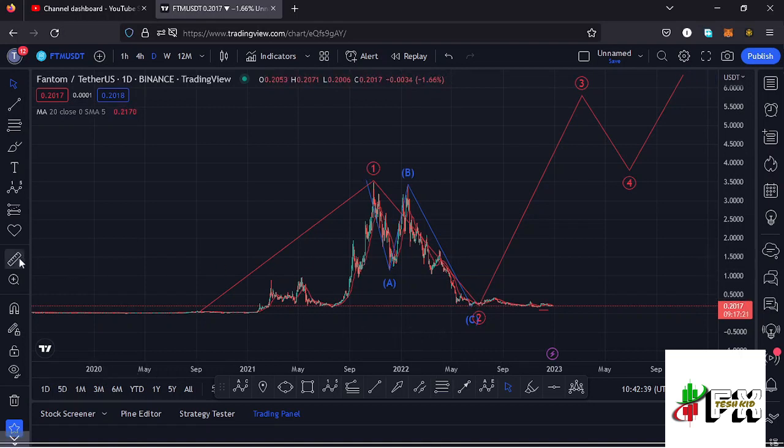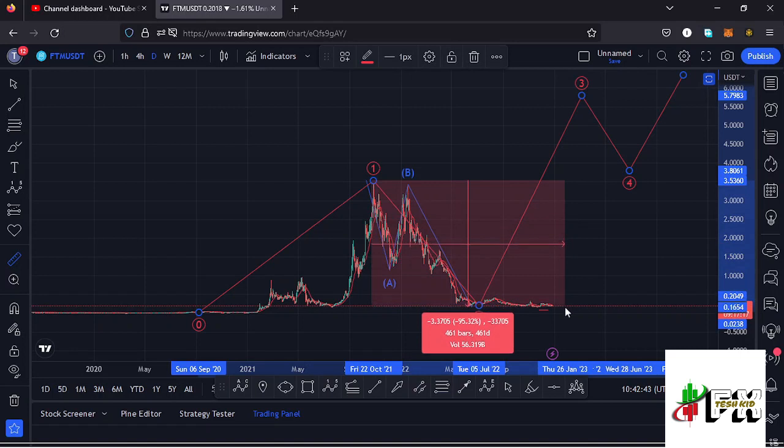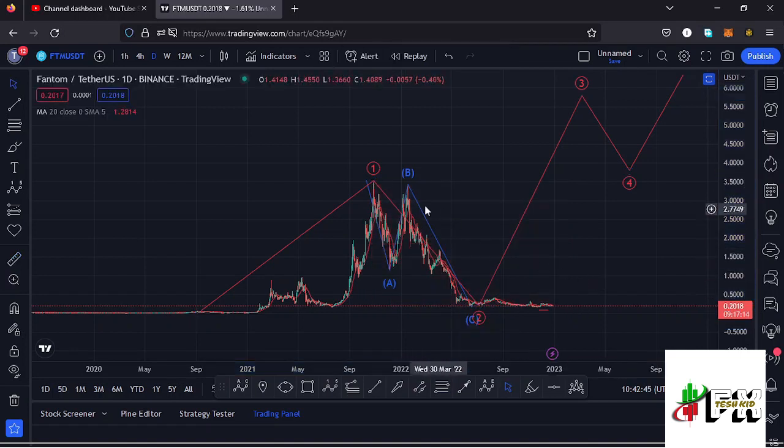And giving you a measure from the all-time high, you can see that Fantom is down more than 95%, meaning there are chances that we might have seen the bear market low, and also this higher Elliott wave count 2, which is represented right here in this ABC corrective structure.